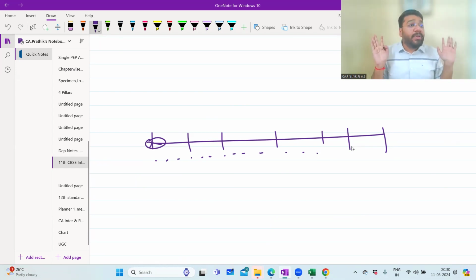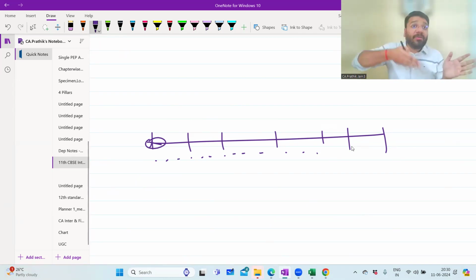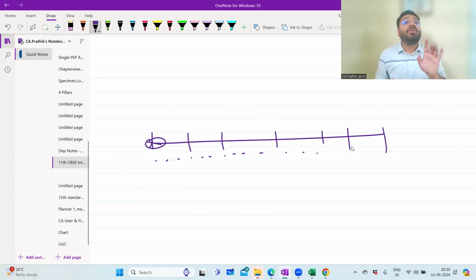So they said that nothing doing, business, let it continue forever. But you have to break the business accounting cycle. You have to break down the business for accounting purpose. Business will not stop, but the accountant has to cut off. So he says that April you start the business, March is the year end. So accounting begins with April, ends with March. Next day, April 1st, when you account, you have to start the accounts in the new books.